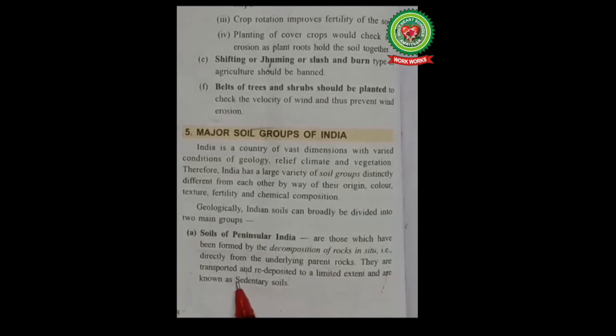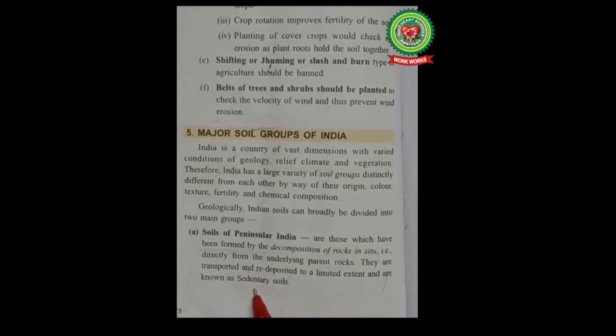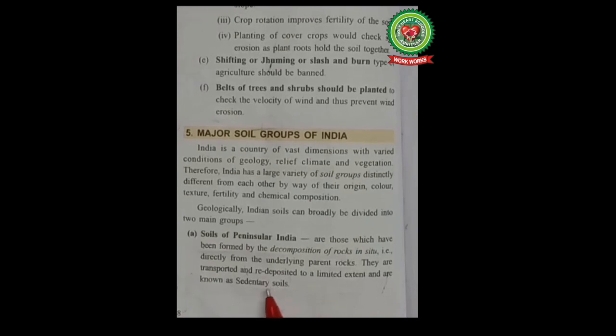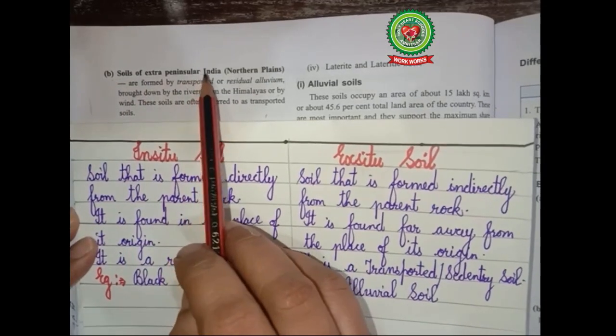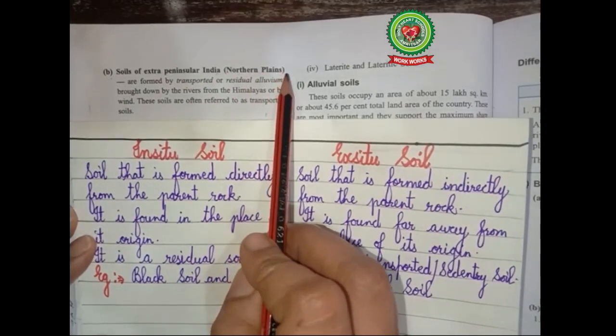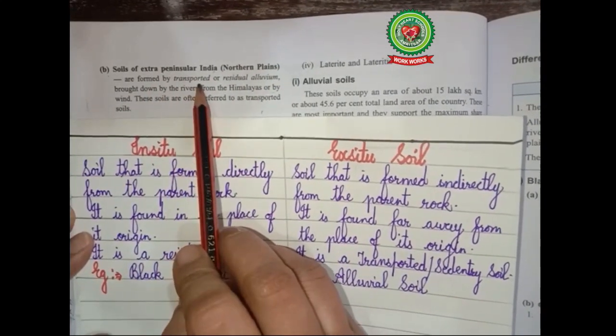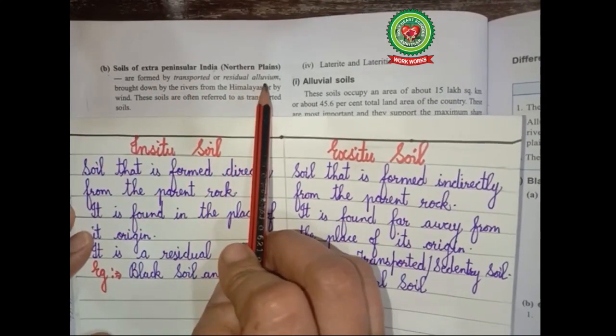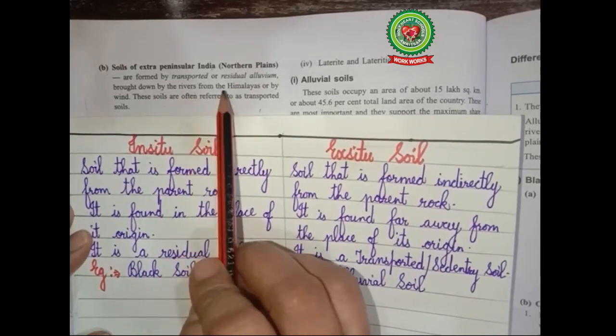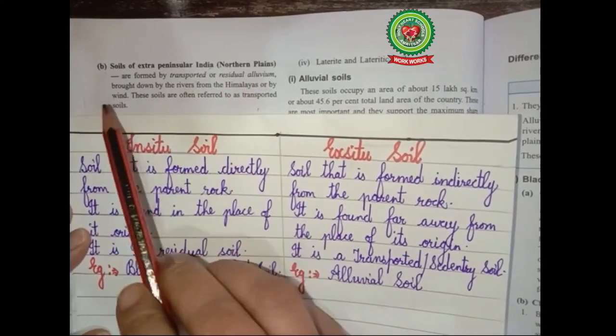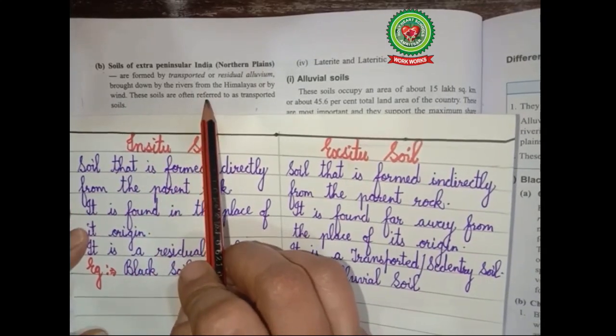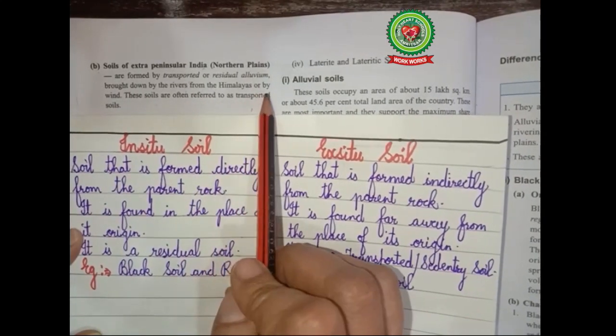They are transported and redeposited to a limited extent and are known as sedentary soil or the soils of extra peninsular India, that is northern plains, are formed by the transported or residual alluvium brought down by the rivers from the Himalayas or by the wind. These soils are often referred to as transported soils.